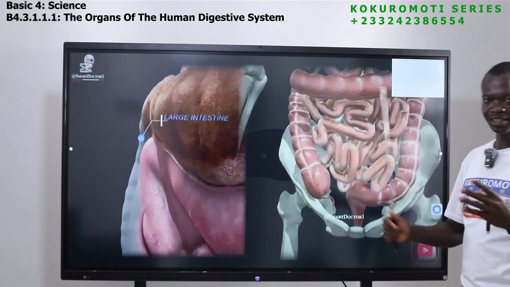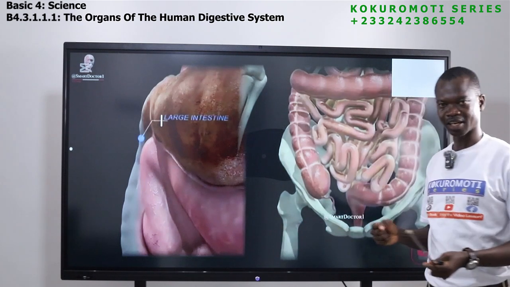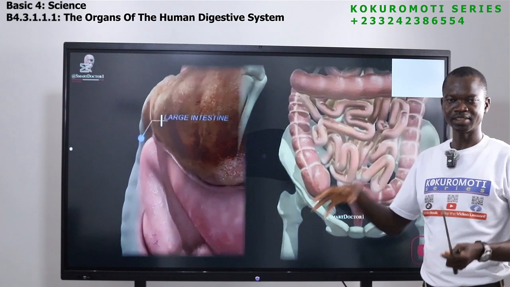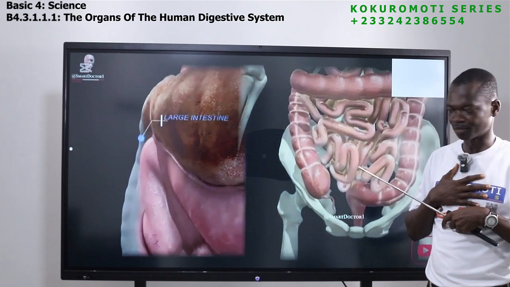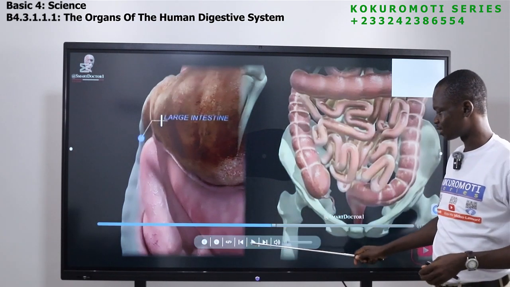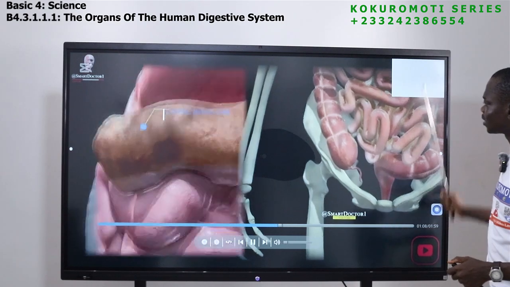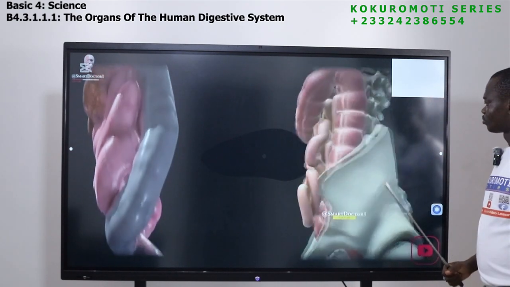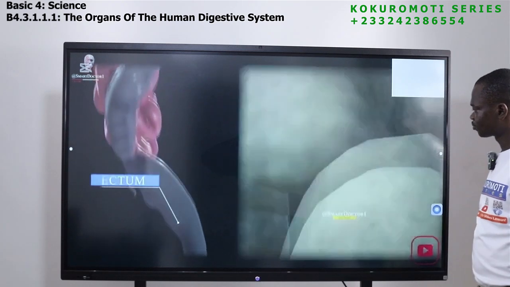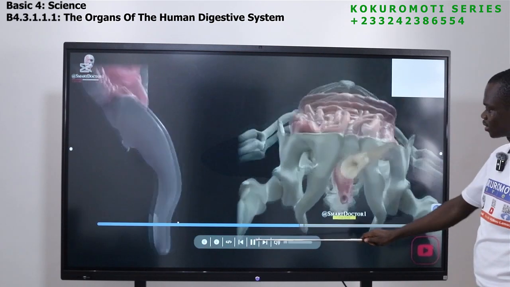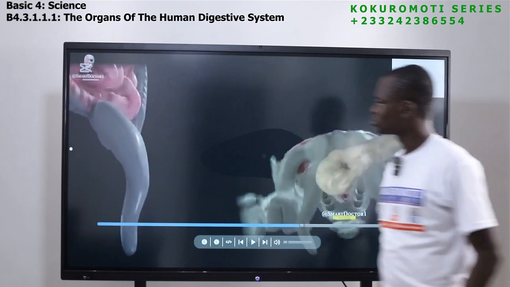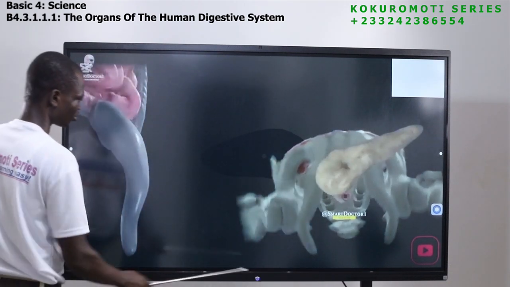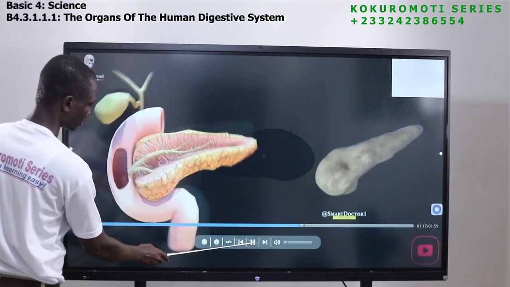The duty of the large intestine is to take the water components in the food and give them to the body. So that is the work of the large intestine. Now from the large intestine, it goes to this side, what we call the rectum.